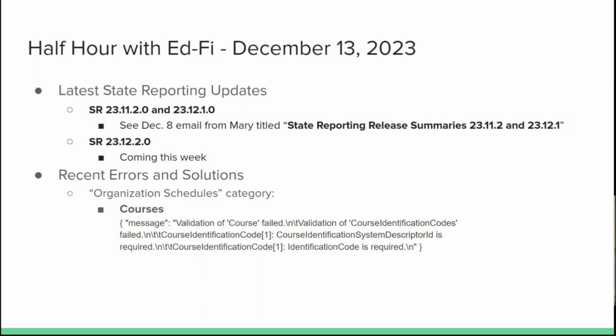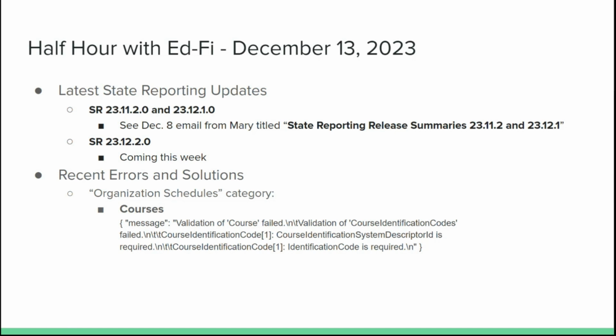So before looking at that, just a quick reminder about staying up to date with your latest state reporting update. A quick plug for this very helpful summary that Mary sent out on December 8 on state reporting 231120 and 231210. If you'd like to take a look at that summary, that was sent out on December 8th. So if you're not sure what was in those releases, have a look at that email. And coming this week, we have 231220. Is there anything that you wanted to mention with regard to any of these releases today?